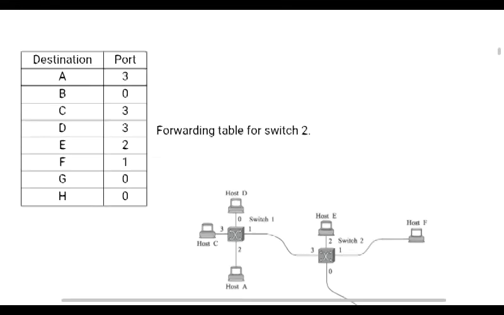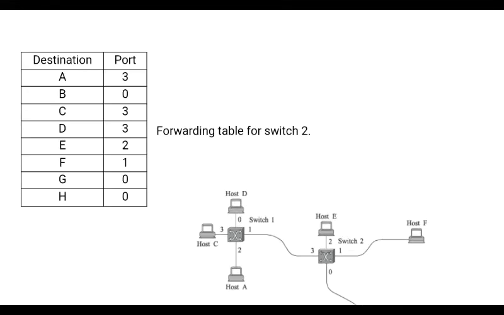So here you first identify which hosts are directly connected to that particular switch, and then that port address you write in the forwarding table. So here E and F, these two are the hosts which are directly connected to switch 2. E is connected on port number 2 and F is connected on port number 1.